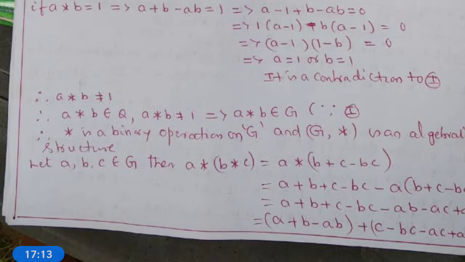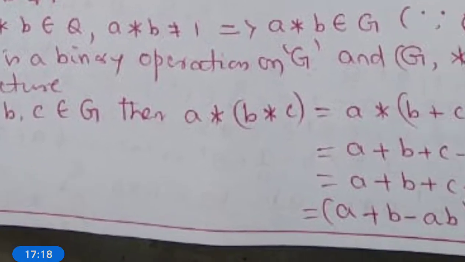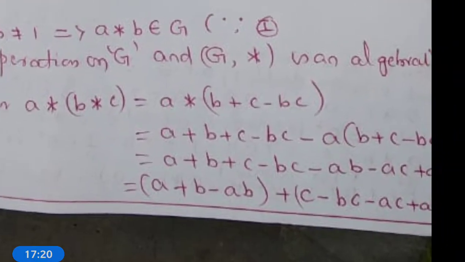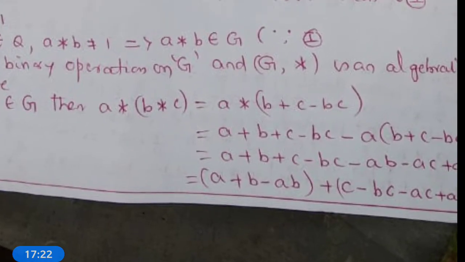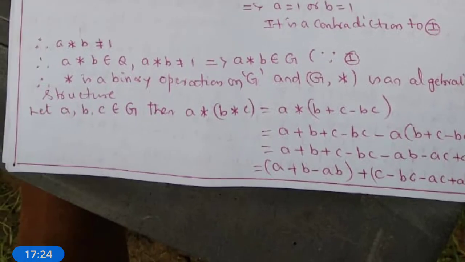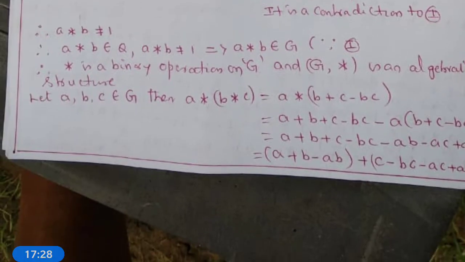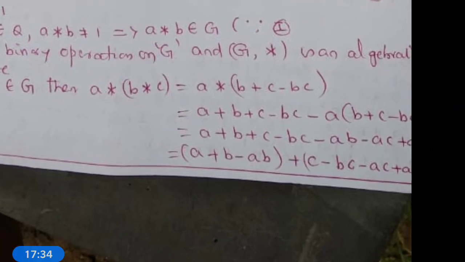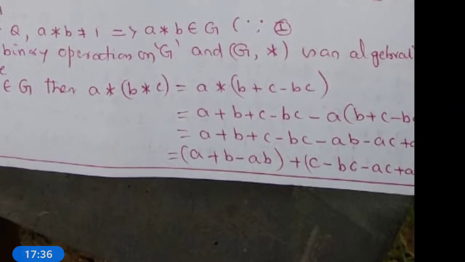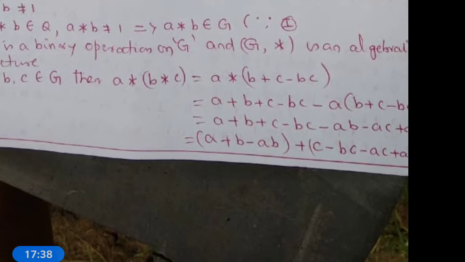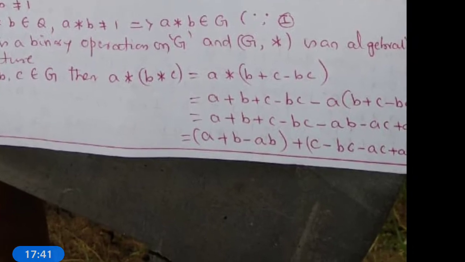For that, let us choose a, b, c belongs to G. Then what is a * (b * c)? What is b * c? b + c − bc. So a * (b + c − bc), and what is a * k? a + k − ak. That is why this is a + b + c − bc − a(b + c − bc).